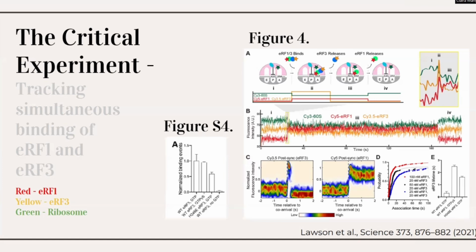And this initial binding event, which is orchestrated by the ERF3 and regulated by the GTP, represents a key control point in the termination pathway. Collectively, these findings provide compelling evidence for a model where ERF3 actively delivers ERF1 to the ribosome in a GTP-dependent manner. The observation of the transient ternary complex and the role of GTP hydrolysis in the subsequent release of ERF3 are crucial for understanding the initial stages of eukaryotic termination.